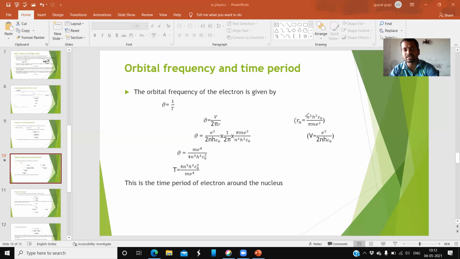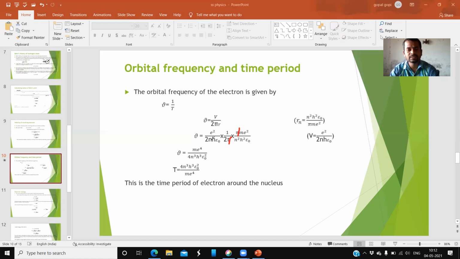1 by r means it's a reverse. So whatever is present in the denominator goes to the numerator, and the numerator term goes to the denominator. Any cancellation terms, simply cancel them. Here the cancellation terms are 2 to the 4, no cancel. e square is already e power of 4. But pi gets cancelled, this pi and this pi get cancelled. m remains constant, so it is not cancelling here.